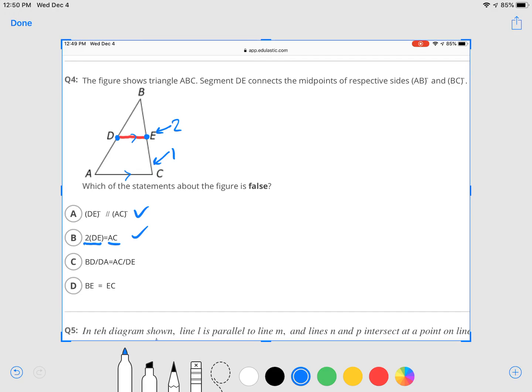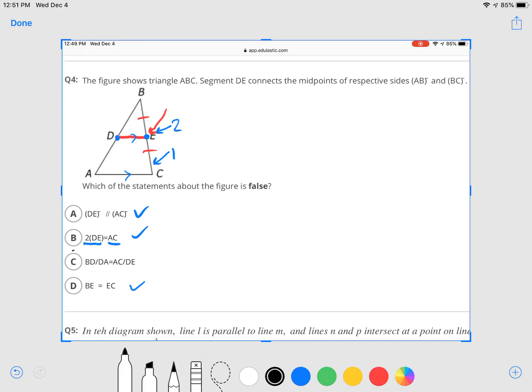Let's look at D, which is also true. It says BE is equal to EC. They're saying that this is the same as this, the 2 red marks that I made. That's true because we know by definition this E is the midpoint. Therefore, those 2 halves are equal to each other.